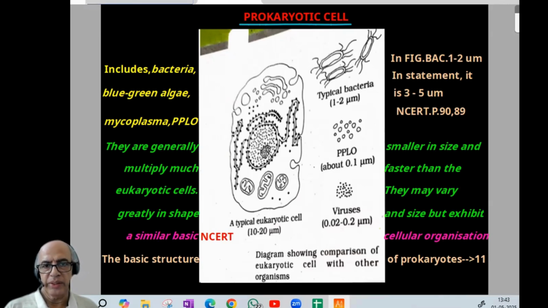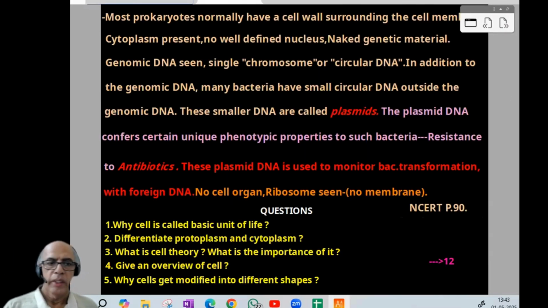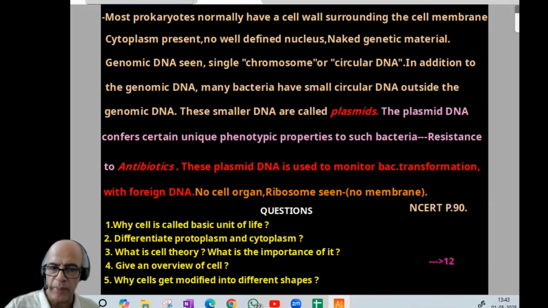Now, after that, we started to discuss the basic structure of prokaryotes. See, most prokaryotes normally have a cell wall surrounding the cell membrane, cytoplasm present, but remember, no well-defined nucleus; naked genetic material, genomic DNA, is seen, a single chromosome, in inverted commas, or circular DNA. In addition to the genomic DNA, many bacteria have small circular DNA outside the genomic DNA. These small DNAs are called plasmids, an important term.